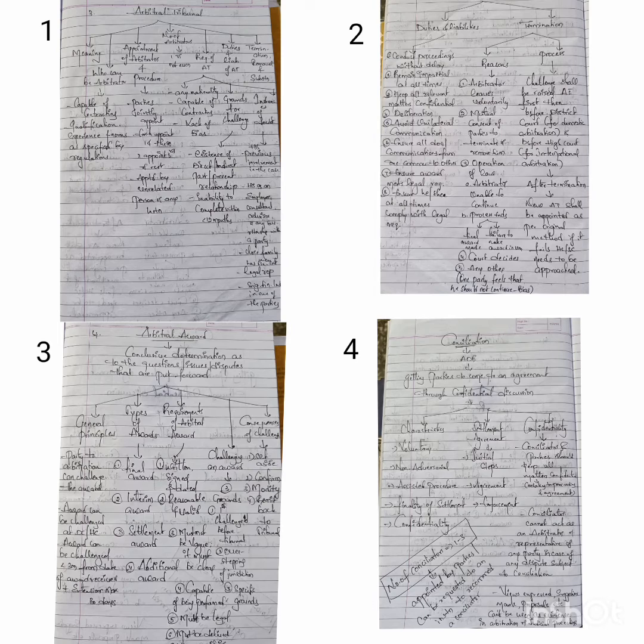So what does arbitral tribunal mean? Arbitral tribunal is referred to as arbitrator also. He is a person who is appointed by those two parties to solve their dispute. So arbitrator and arbitral tribunal are interchangeable words. Here the unique feature of arbitration, as we already know, is that parties get to select their own arbitrator.